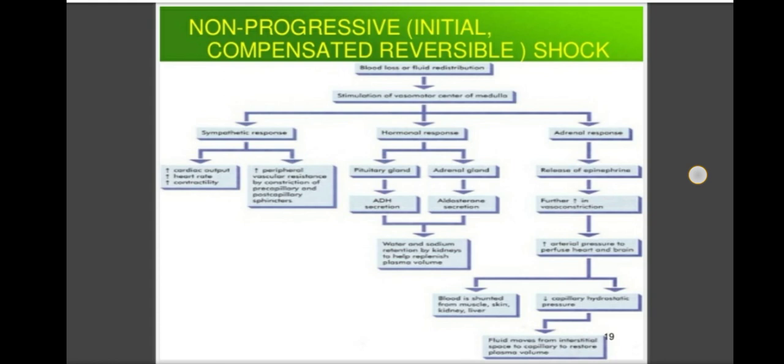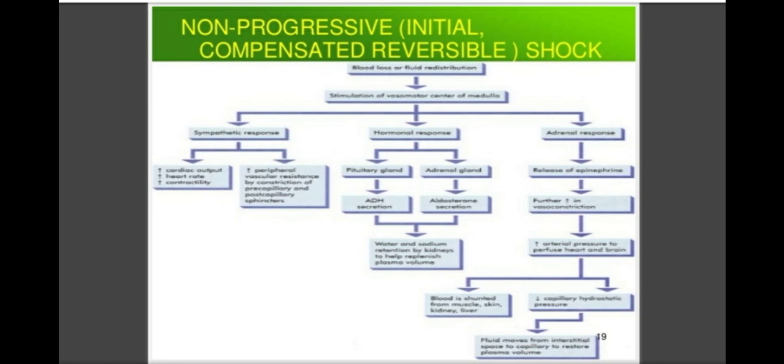First, widespread vasoconstriction, and due to this the supply of blood to the peripheral organs gets reduced. And second, fluid conservation by the kidney. As there is reduction in the blood in the body, to maintain blood supply to the vital organs the kidney conserves fluid, that is, there is decrease in the output of fluid from the body.